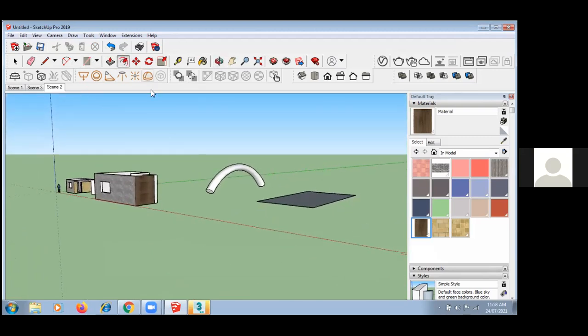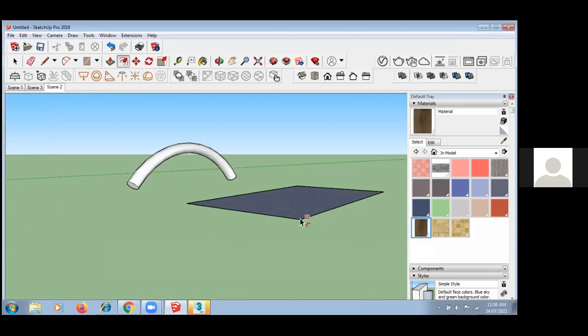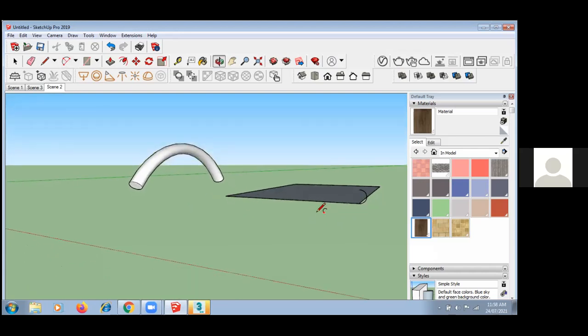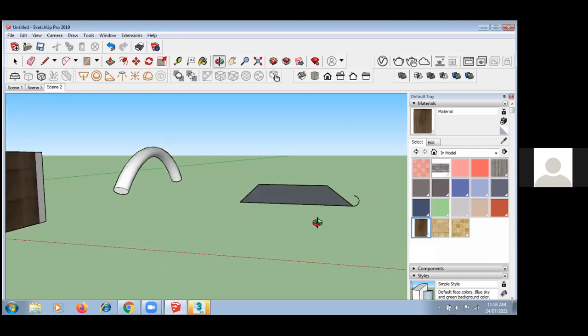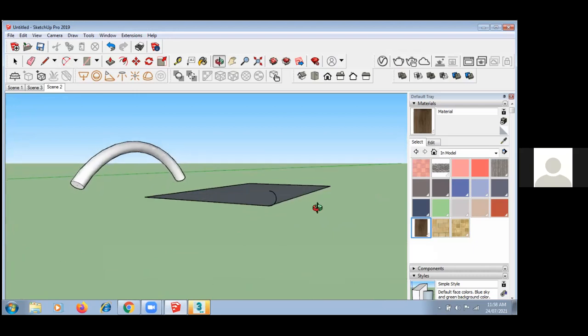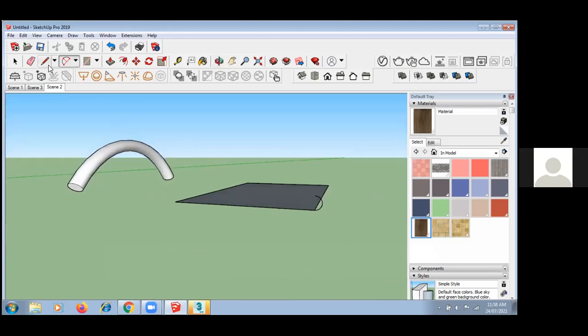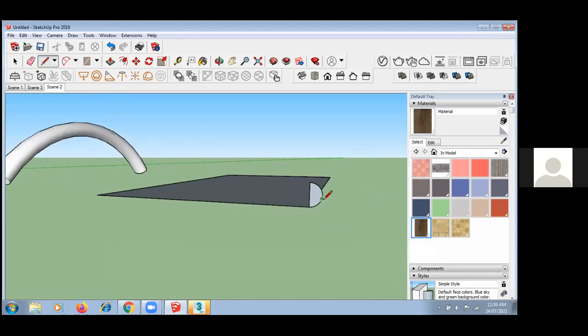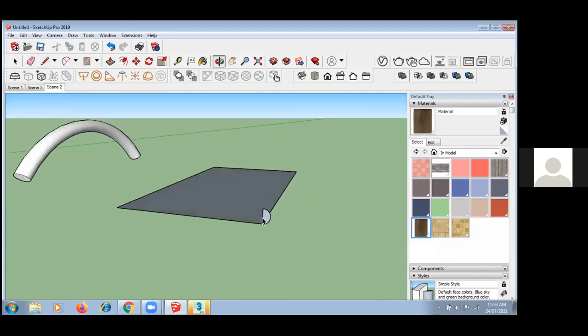Now again, see, I am drawing over here. Now this is my 2D object, right? If I want to create a 3D, I have to draw one line. So now I can extrude this also. Whenever your object is closed, you can directly create a 3D.